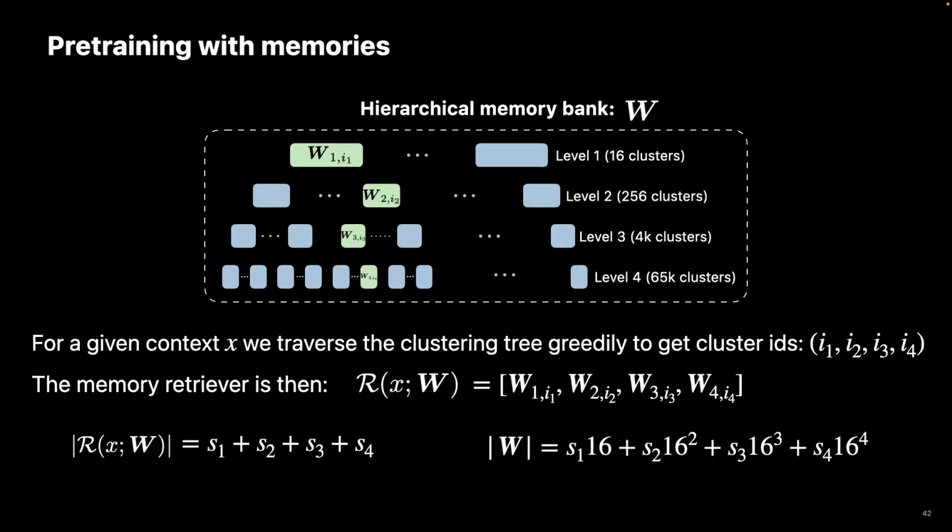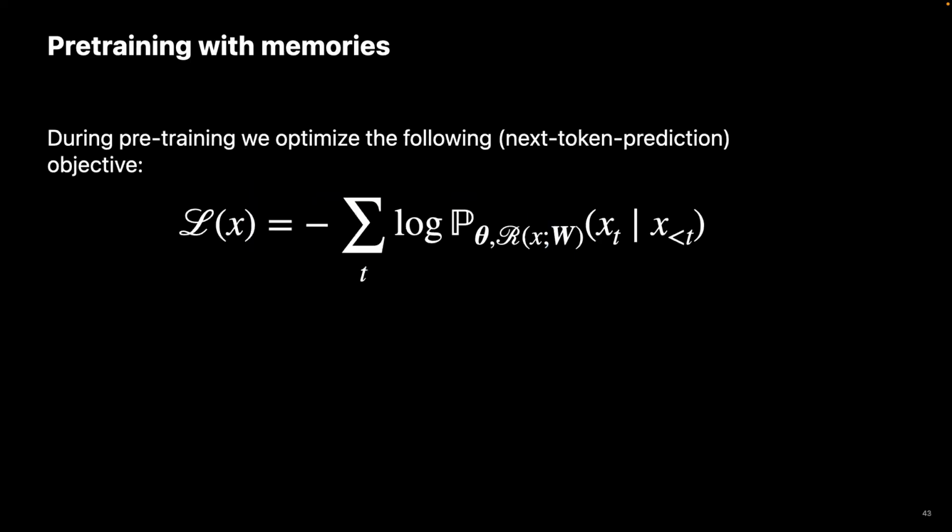For a given context, we compute the embedding, and we traverse this hierarchy to obtain a branch, and we attach this branch to our model to answer the query. The amount of retrieved memory is very small because it's only the retrieved branches, whereas the total memory is very large and grows exponentially with the depth of the hierarchy.